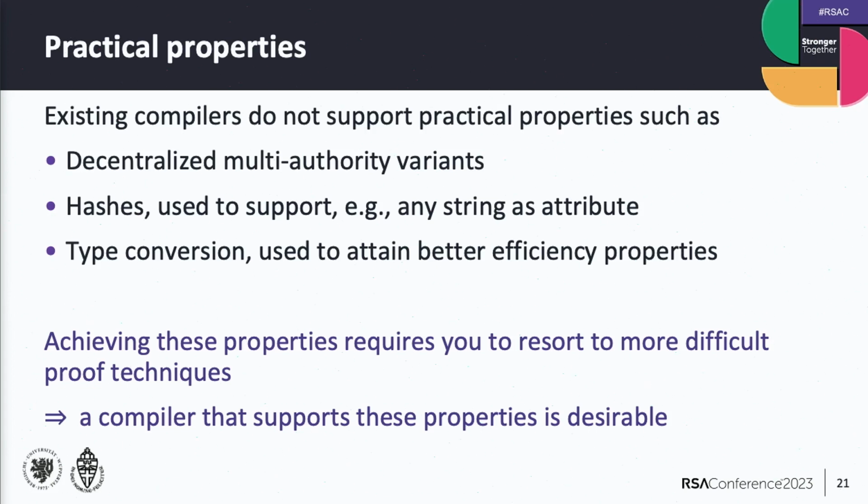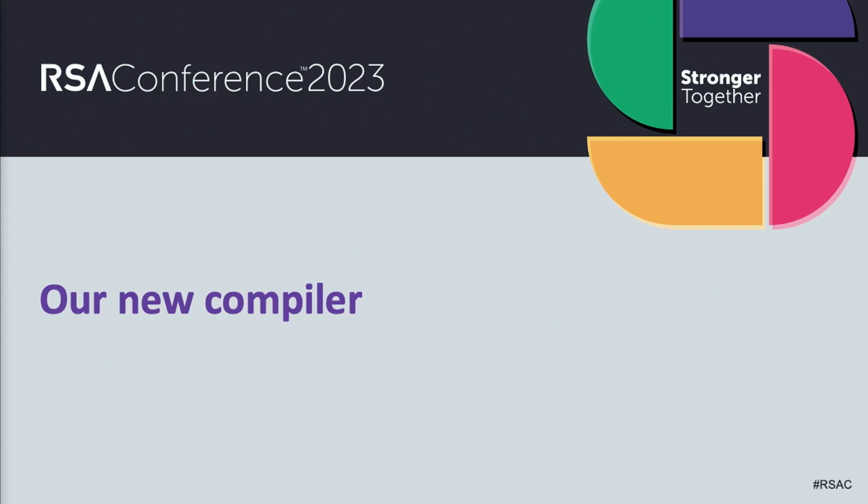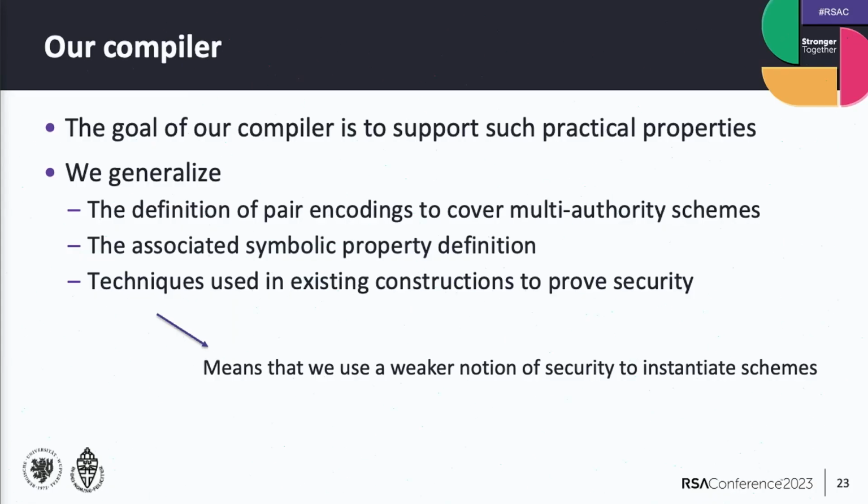So if you want to achieve any of these properties, which is very likely if you want to do that in practice, you actually do need to resort to these more difficult proof techniques again. And then you get problems, like maybe there is a mistake in the proof and your scheme is broken. So I think a compiler that does support these properties is really desirable. So to that end, I present our new compiler. Our new compiler aims at supporting such practical properties.